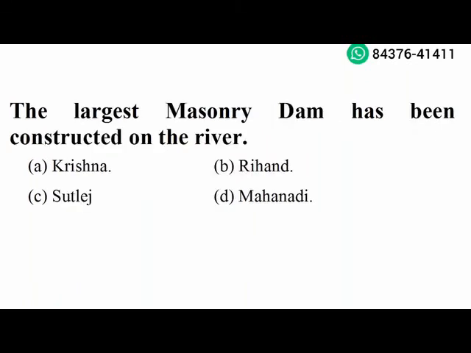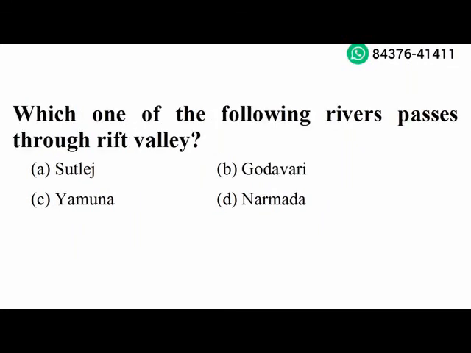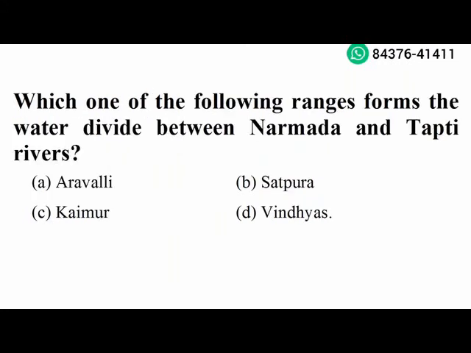Next question. The largest masonry dam has been constructed on the river Krishna. Option A is the right answer. Next question. Which one of the following rivers pass through Rift Valley? Narmada. Option D is the right answer. Next question. Which one of the following ranges form the water divide between Narmada and Tapti rivers? Satpura. Option B is the right answer.